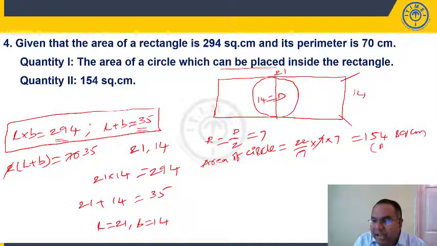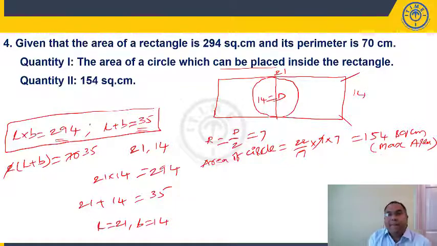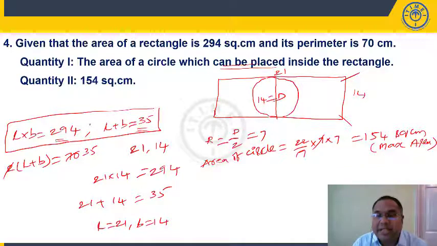And students, this is the maximum area I can get. Right? I am placing a circle, not inscribing a circle. He is asking what the area of a circle is which can be placed inside the rectangle. So this is the maximum diameter, and this is the maximum area we are going to get. If I inscribe it like this, the diameter is equal to 14.